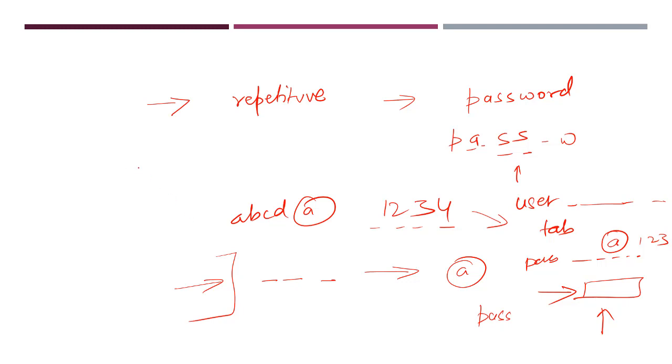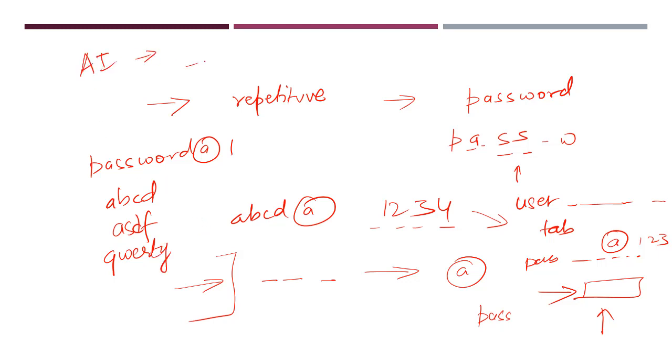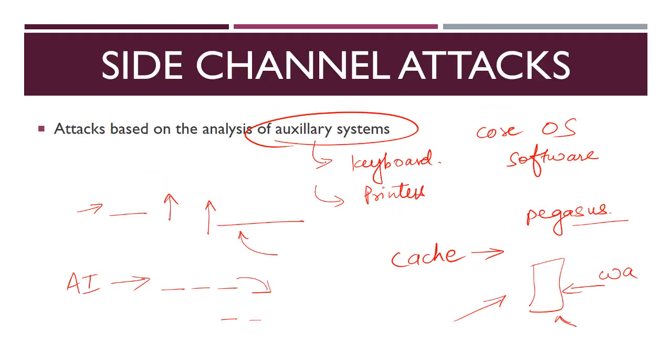Similarly, there are some very common passwords. For example, even the word password is used by many people: password at the rate 1 or password at the rate 2. Then people use ABCD, or ASDF, or even QWERTY as their password. So if AI is trained that these sound strokes, if produced like this, lead to the output QWERTY, then it will listen to your sound strokes and know that you are typing a password. This is how these systems function, and this is what a side channel attack means.